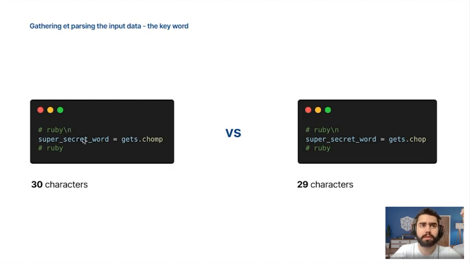The chomp method allows us to remove the last character of the line if it's a \n, \r, or that kind of thing. Here we can replace .chomp by .chop. Chop removes the last character of a string no matter what. And we know for sure that the last character will always be a \n. So we can replace it by .chop and we gain one character by that.